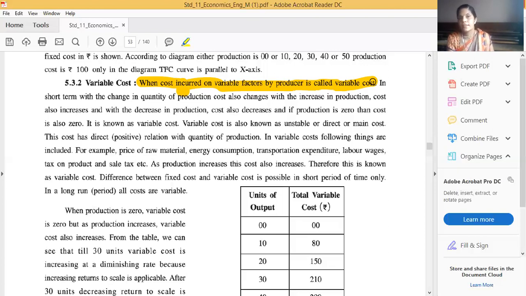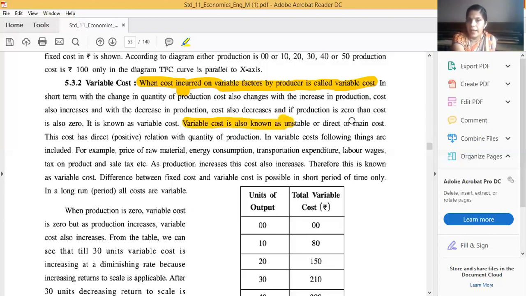It means it has a direct relationship between quantity of the production and variable cost. Whenever production is increased, variable cost also increases. When production remains 0, variable cost is also 0. So variable cost is also known as unstable, direct or main cost. What do you mean by the unstable cost? Then you can write its meaning the same.